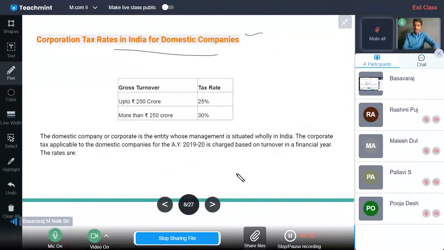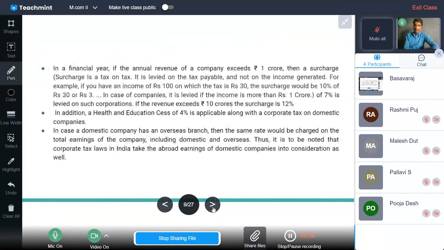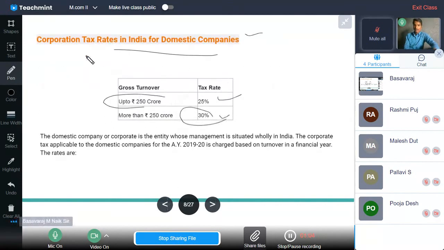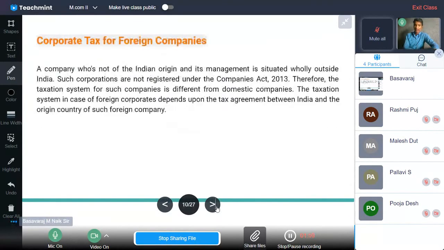Along with that, we discussed this one, and this one we need to discuss. Which one? The corporate tax for foreign companies. So what is the criteria for tax for foreign companies that we'll see? What company can we call a foreign company? One which is not of Indian origin, whose control and management, affairs and activities, are done from outside India, that is nothing but a foreign company.